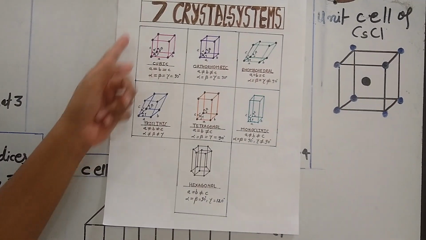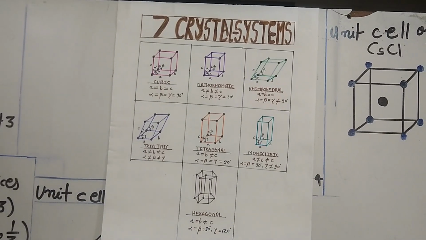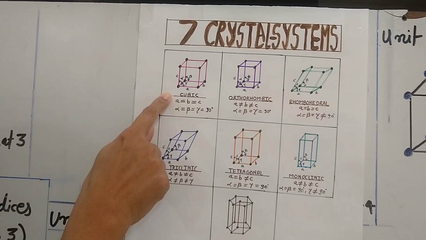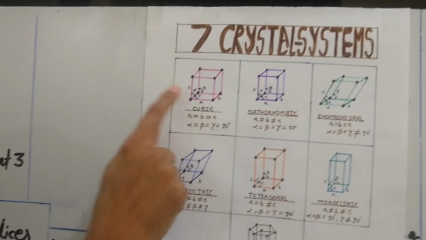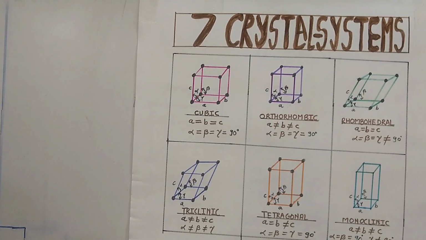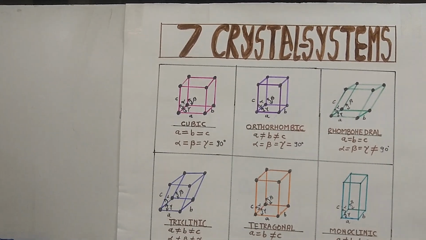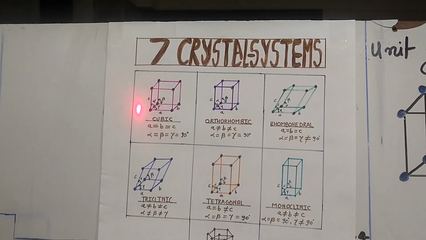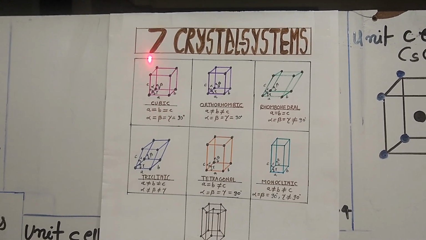I have already plotted a diagram of each crystal system here. So this is a cubic crystal. As you can see here, these a, b, c are the length, breadth and height of the crystal, and they are also known as axial lengths.